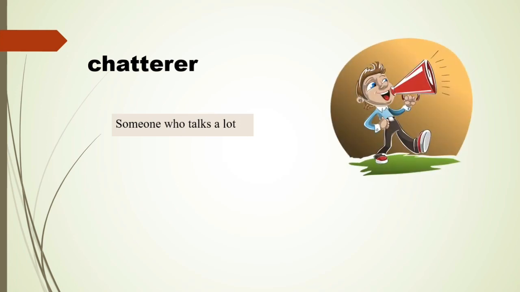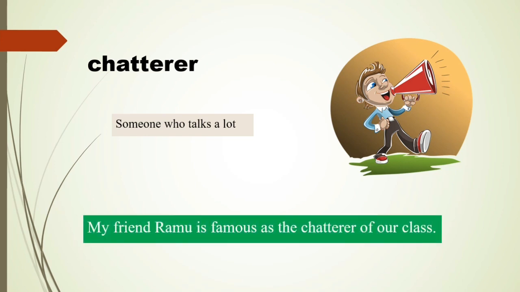Here are some of the new words and their meanings. Number 1, chatterer. It means someone who talks a lot. You can find some of your friends in the classroom or in your neighborhood who mostly talk a lot. They do not know how to keep quiet and sit quietly, but unnecessarily start talking. So they are called a chatterer. An example: my friend Ramu is famous as the chatterer of our class.